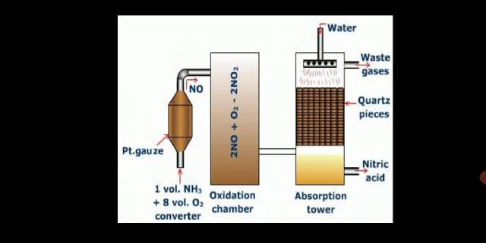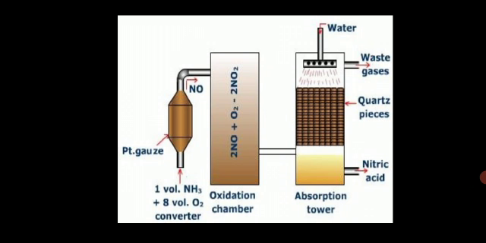The gases coming out from the catalytic chamber, you can see it on the screen, that is the platinum gauze. Which gas? Nitric oxide gas. Coming out from the catalytic chamber, it is led to aluminium or chrome steel vessels, rather I should say it is passed through the cooling towers where it is cooled. Why? Because if you don't cool the gas, then a reversible reaction may occur. For that reason we need to cool it.